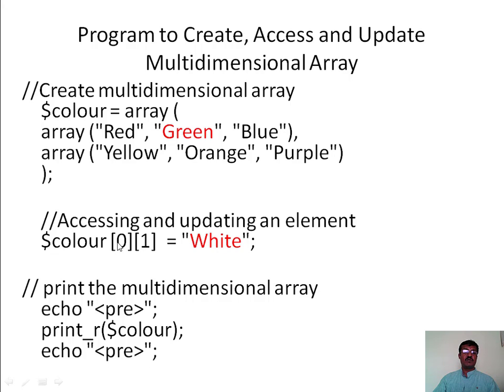Index 1 represents your row and index 2 represents the column. So the first row is your red, green, blue, and the second column is green and orange. So here I am accessing this green value, and at the same time I am updating that value with white. So like this we can access and update the values of two-dimensional arrays.